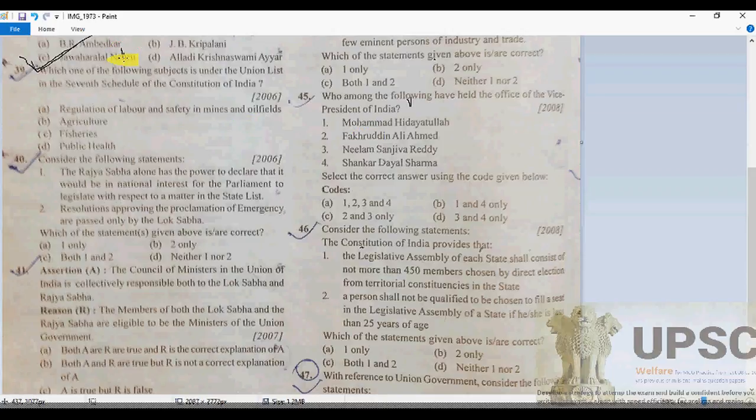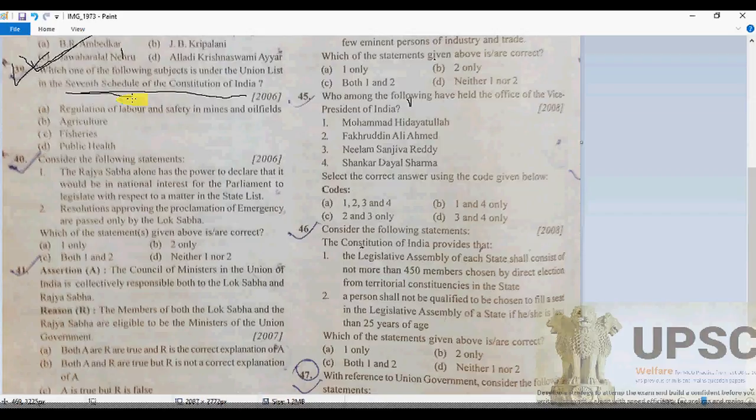Now question number 39. Which one of the following subjects is under the Union List in the Seventh Schedule of the Indian Constitution? Seventh Schedule, as we know: agriculture, fishery, and so on can be State subjects.